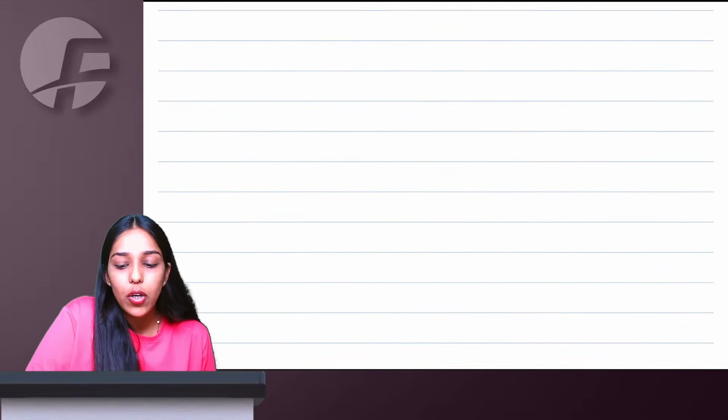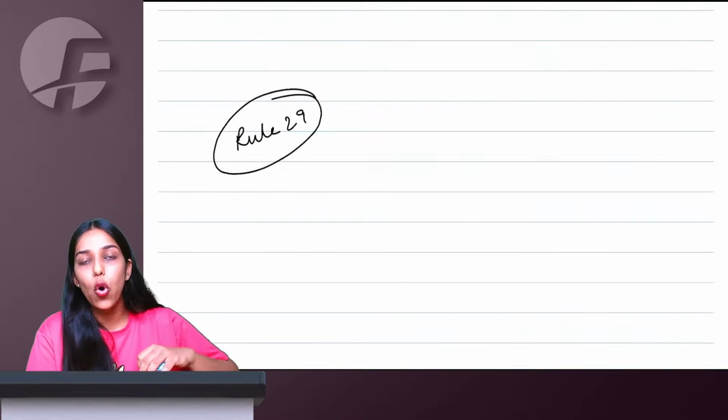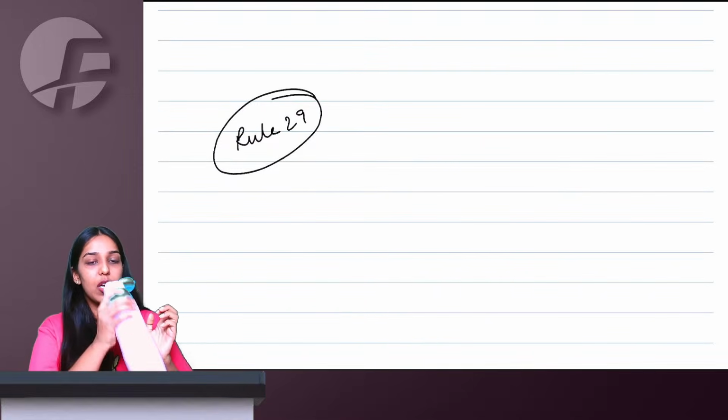Right, ma'am. Then talking about Rule 29. Rule 29 says if principal is supplying goods to agent or agent is supplying goods to principal.